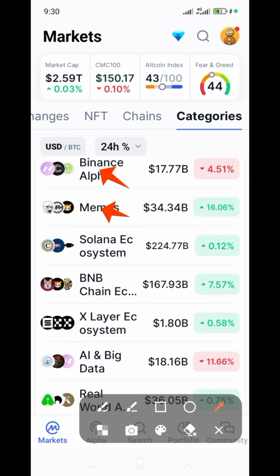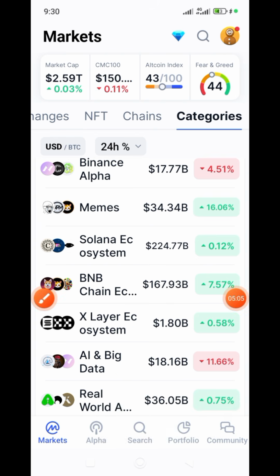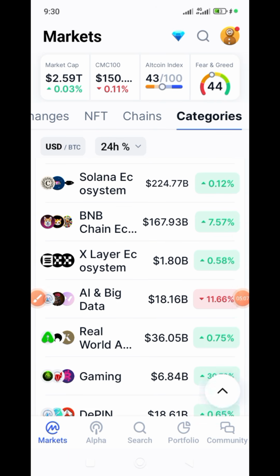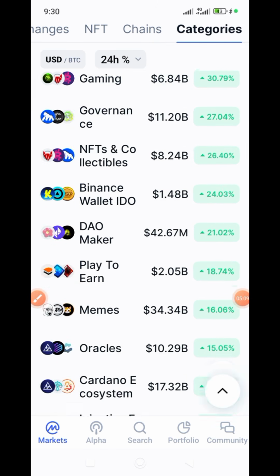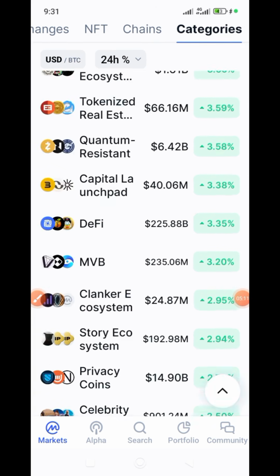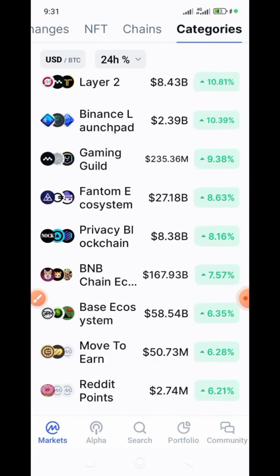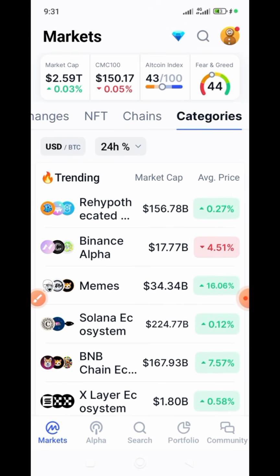The number two is the menu: Solana, BNB. These are different narratives: AI, data, reward asset, and the rest. If you click on this category now, see, let me scroll. You see there are many. So we are not here to look at all of these. I'm here to pick four or five trending crypto narratives you and I can pay attention to.